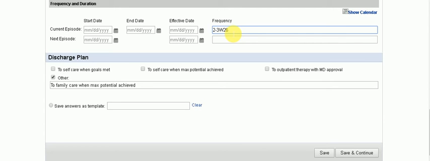So if you missed the visit last week, and you're supposed to see the patient 2 times a week and you only saw once, then if you want to make up next week, so you want to see the patient next week 3 times, then you are covered with this frequency. That's the reason why we put 2 to 3 times a week. For some patients that will benefit from 1 to 2 times a week, we put 1 to 2 times, but usually we only see the patient once, but in case there's a makeup, then at least you're covered.